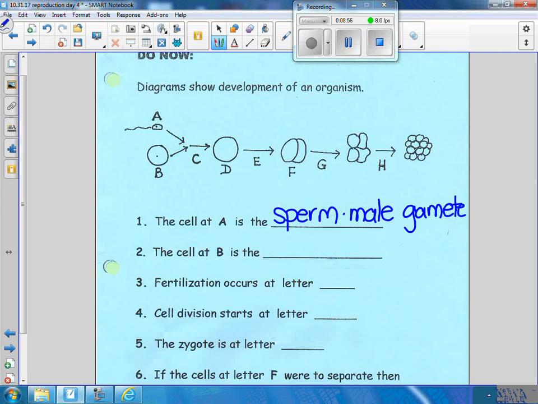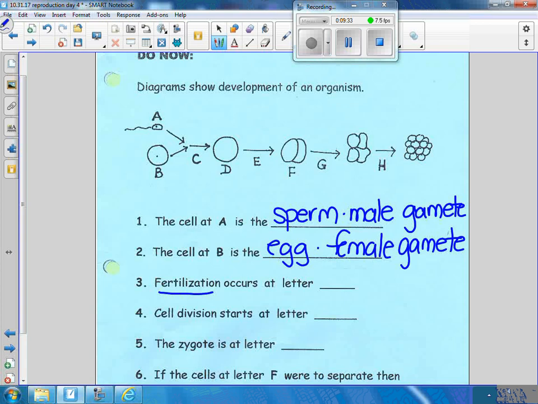What is the cell at letter B called? Giselle. Yes, and that is called the? Thank you, good job. The female gamete. When they merge, when they join, when they come together, sperm and egg, what's that called? Well, that's what the end result is called, but the process of it happening is called, yes, Donna, fertilization. Come together right now, fertilization. Sperm and egg come together, it gets fertilized.